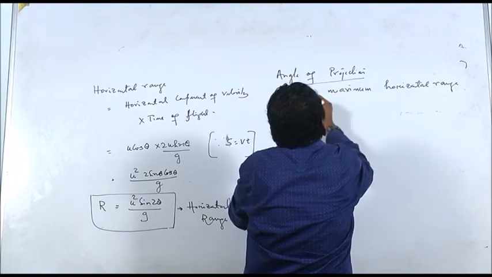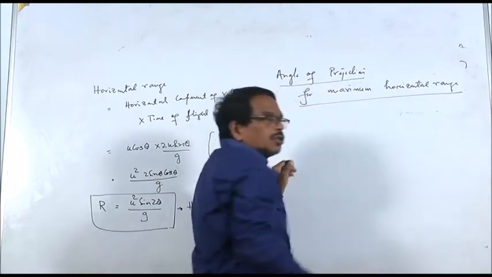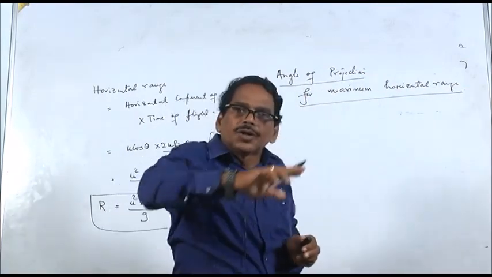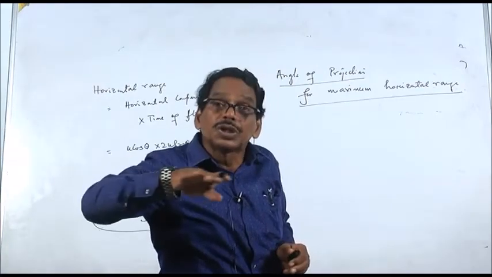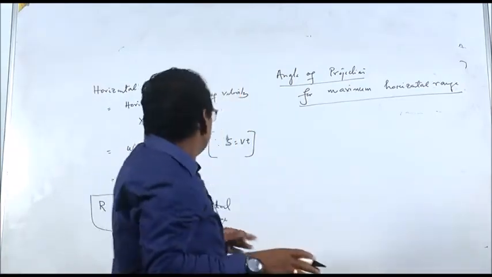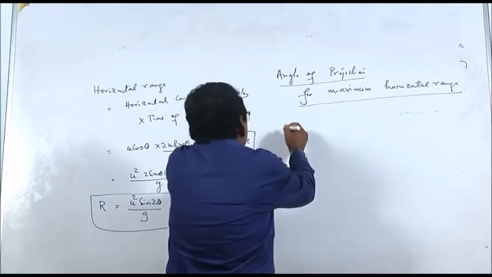For a particular velocity, at what angle must a projectile be projected so that it covers the maximum distance in the horizontal direction?